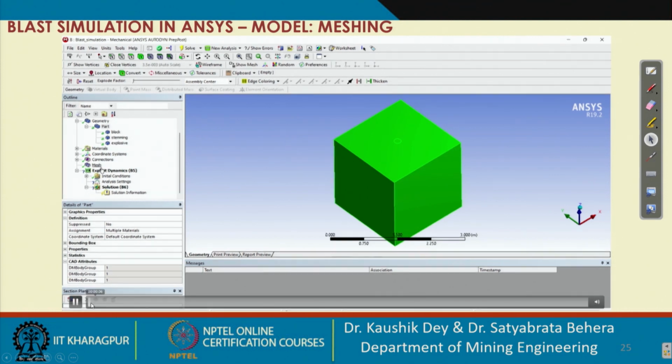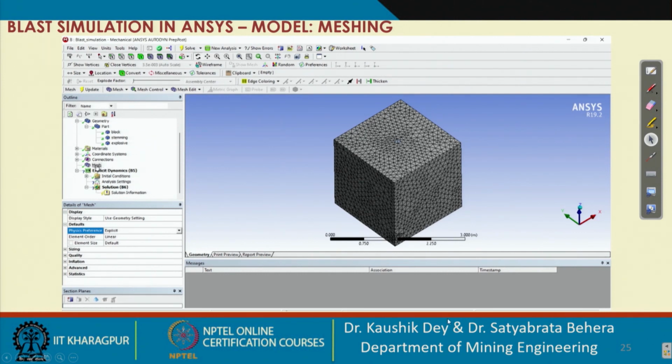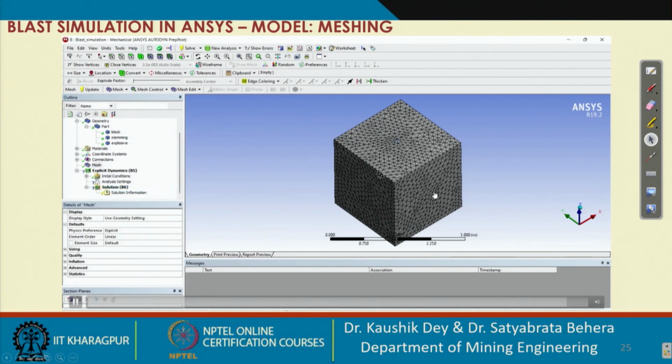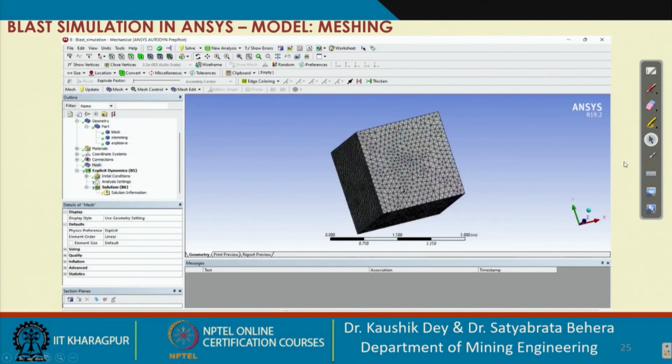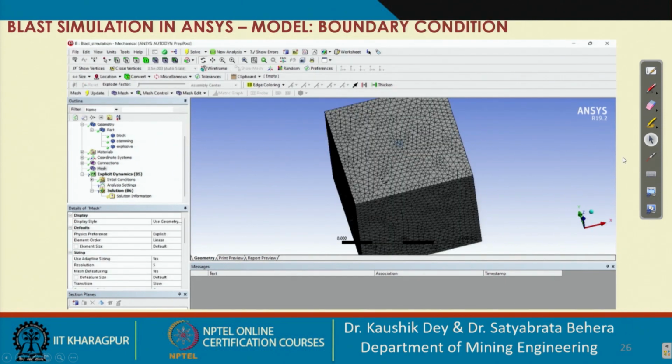And for the explicit dynamic analysis, what you have to do is set your mesh physics preference as explicit, and you have to generate your mesh, and it will create the mesh like this. And the next one is a very important part, that is called the boundary conditions.